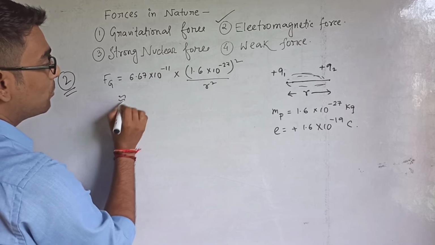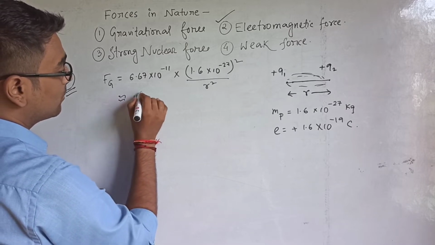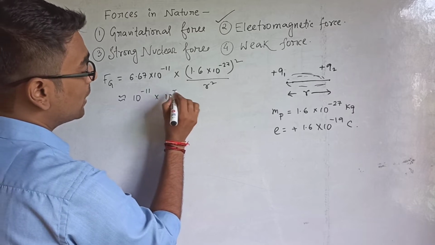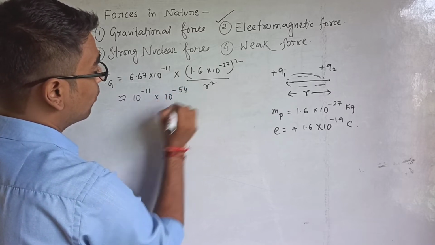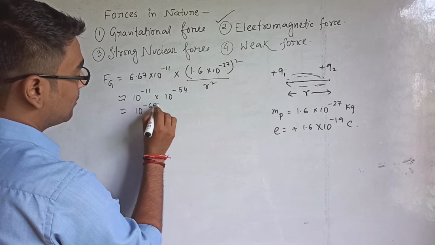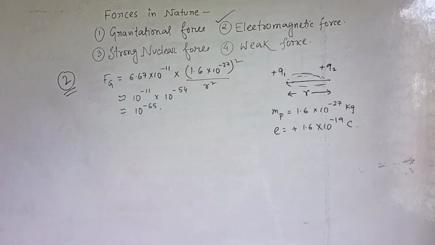The value approximately comes out like 10 to the power minus 11 into 10 to the power minus 54, so it comes out like 10 to the power minus 65.